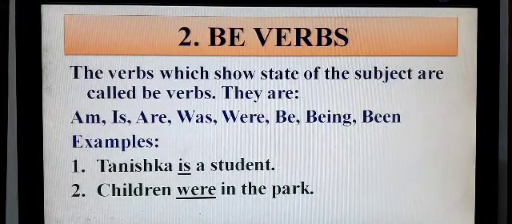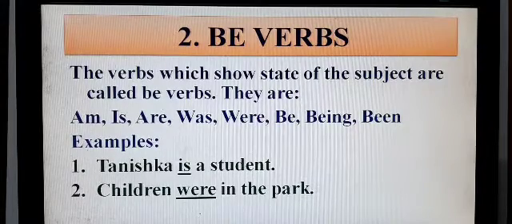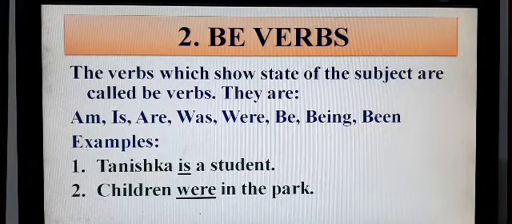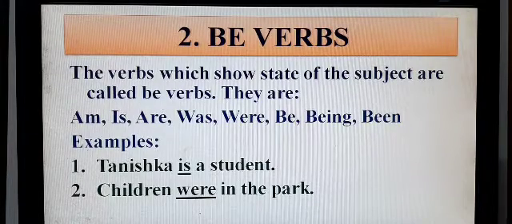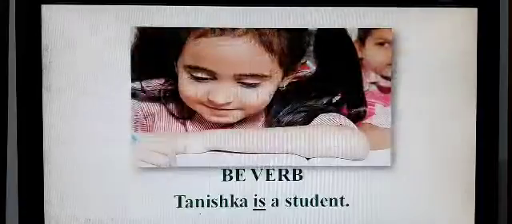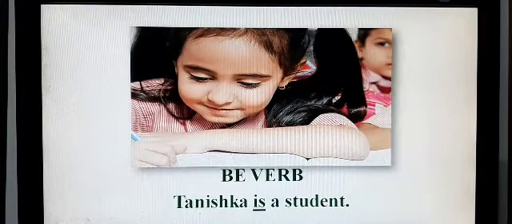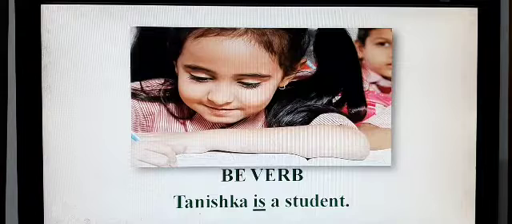Let's see the be verbs. The verbs which show state of the subject are called be verbs. They are am, is, are, was, were, be, being, been. Some examples are: Tanishka is a student. Children were in the park. Here you can see in the picture that Tanishka is a student. This is not an example of an action. Here she is just showing that she is a student. This is an example of the state of a person.